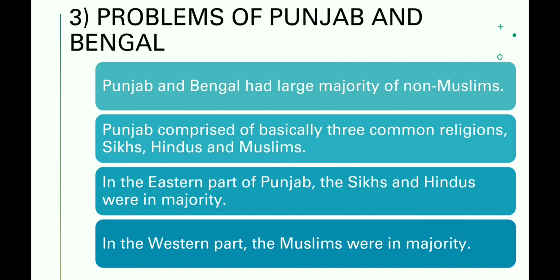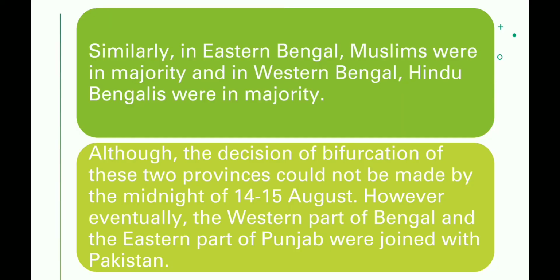Coming to the third problem, problems of Punjab and Bengal. So Punjab and Bengal had a large majority of non-Muslims, okay. Now if we talk about Punjab, then Punjab actually comprised basically three common religions, okay, when India was not divided at that time. One was Sikh, another was Hindu, and the third was Muslim, okay. Sikh, Hindu and Muslim. Now in the eastern part of Punjab, okay, let's go to a map, then you will be more clear with it.